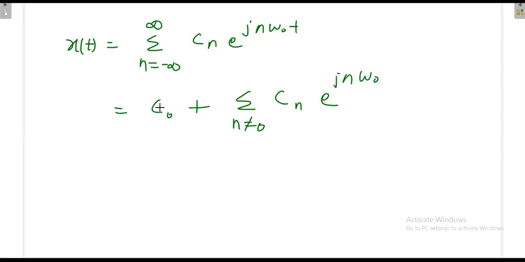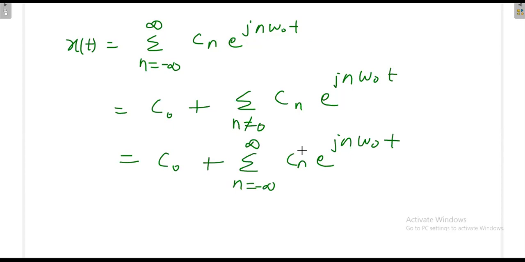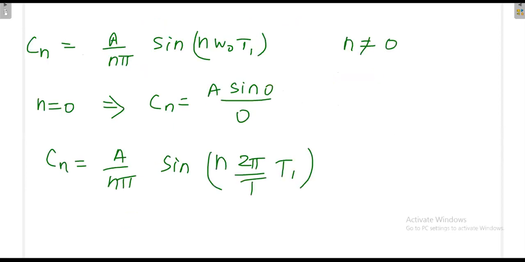So what is the meaning of this? When n is equal to 0, this is c naught. When n is not equal to 0, all other values are acceptable from minus infinity up to minus 1, but n equal to 0 is not accepted, and then from 1 to infinity. So when n is not equal to 0, we can follow this expression. Sometimes we can also write like this: c naught plus summation n minus infinity to plus infinity cn e power jn omega naught t. Again, it is understood whenever we write c naught separately, this summation should not include n equal to 0. c naught we have calculated separately.